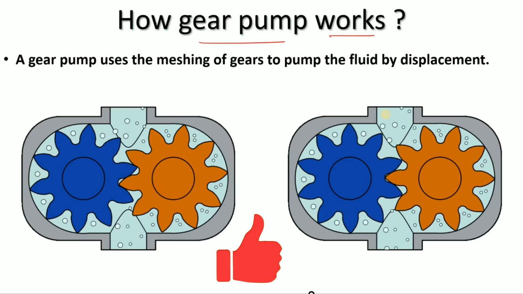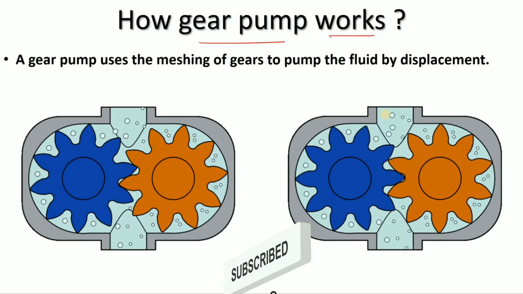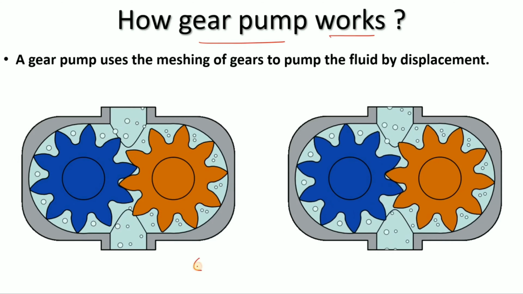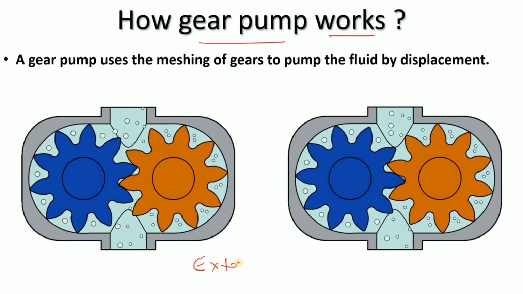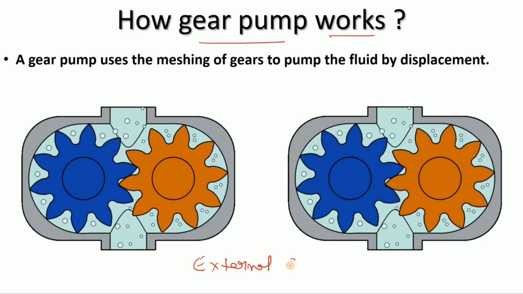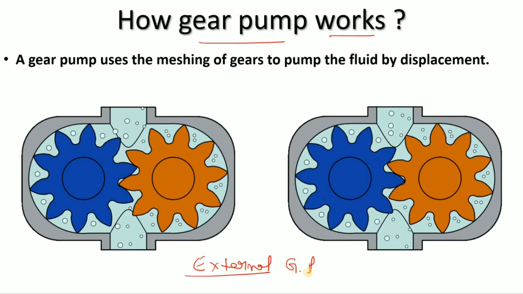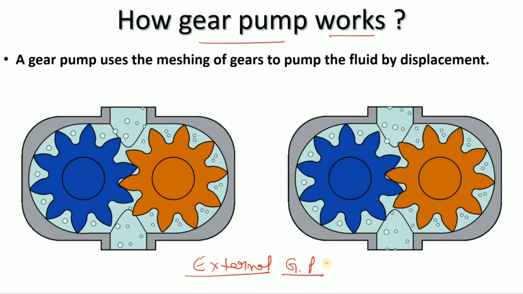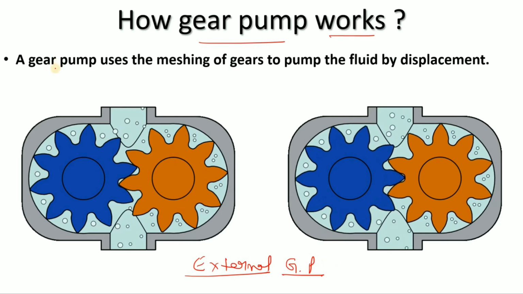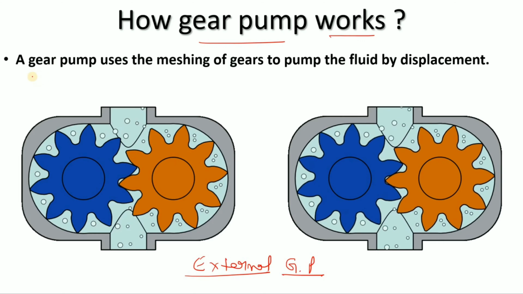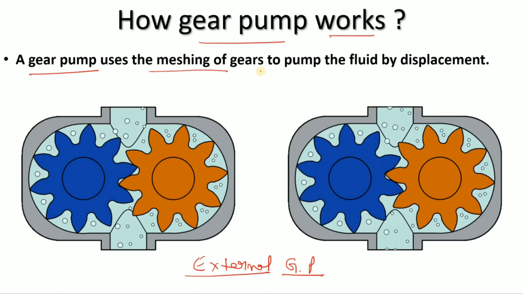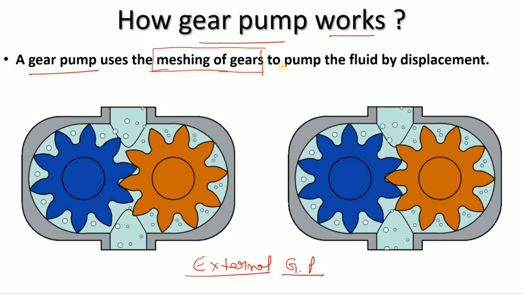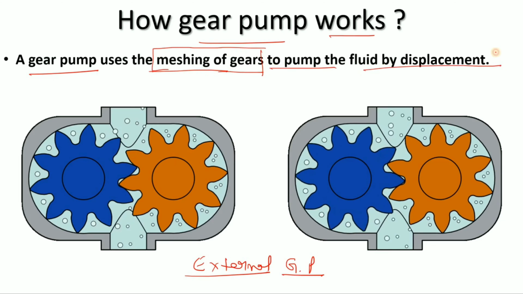Now, if we discuss how the gear pump works, you will see that this is the external gear pump. What is the meaning of external? We will discuss that in the types of gear pump slide. Right now, just see how the gear pump works. A gear pump uses the meshing of gears. What is the meaning of this? Meshing of gears to pump the fluid by displacement.